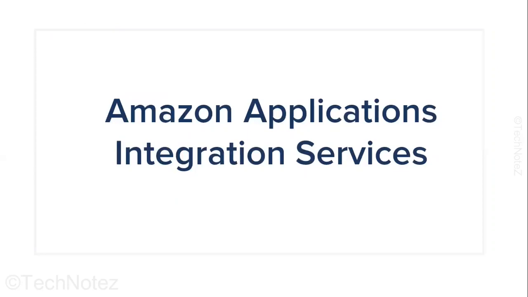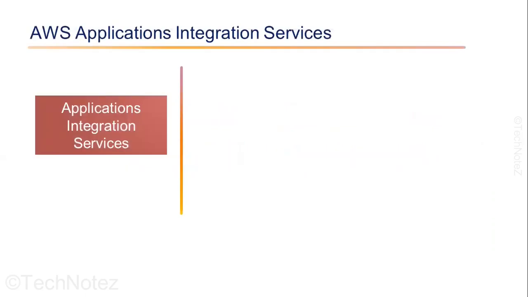So next, we are going to talk about another category of services called app integration services. And when we talk about the app integration services, we are really talking about three different types of services on AWS. AWS offers several services that enable the organizations to build and manage the integrations between different applications. We will discuss some of the key AWS integration services.